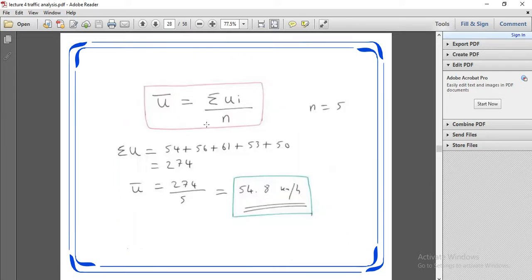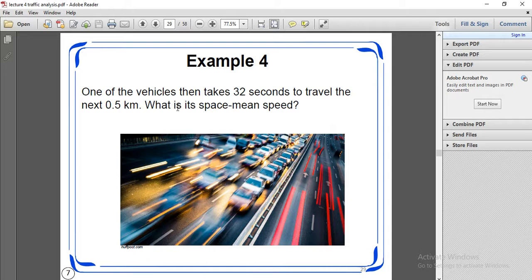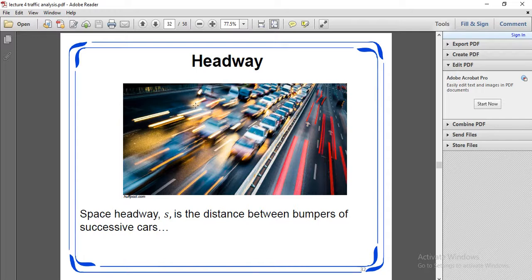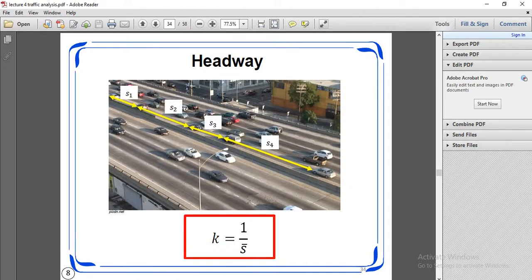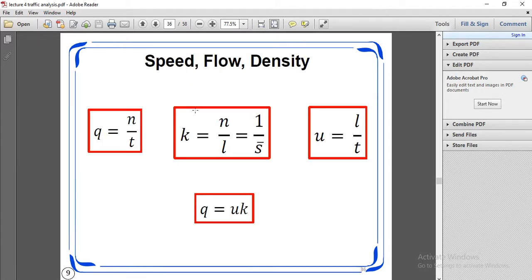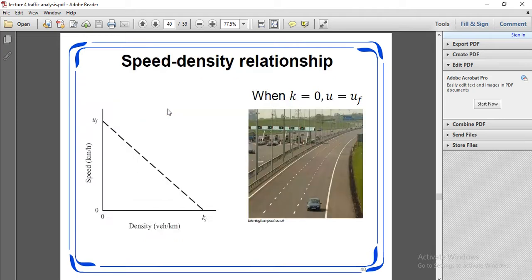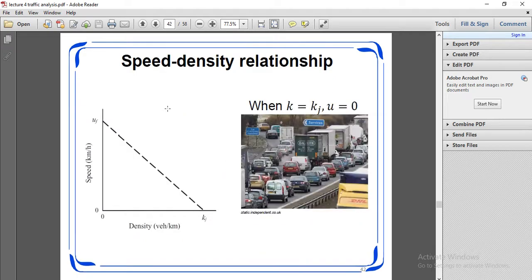What is the space mean speed? Headway, space headway, flow, density, and speed density relationship.